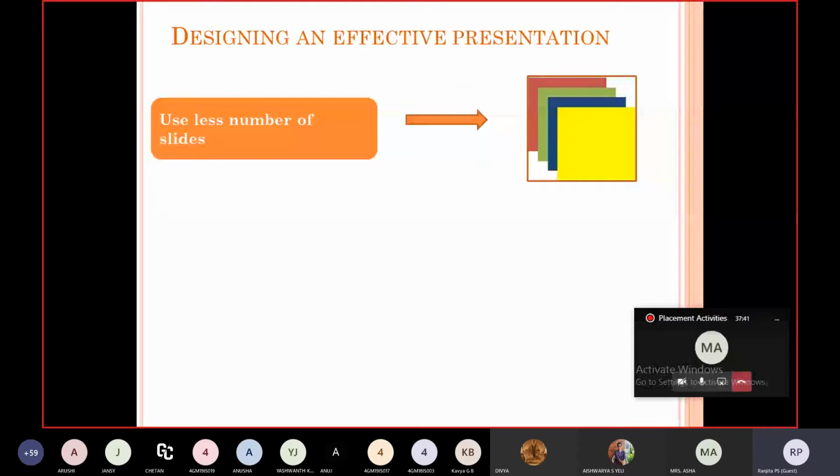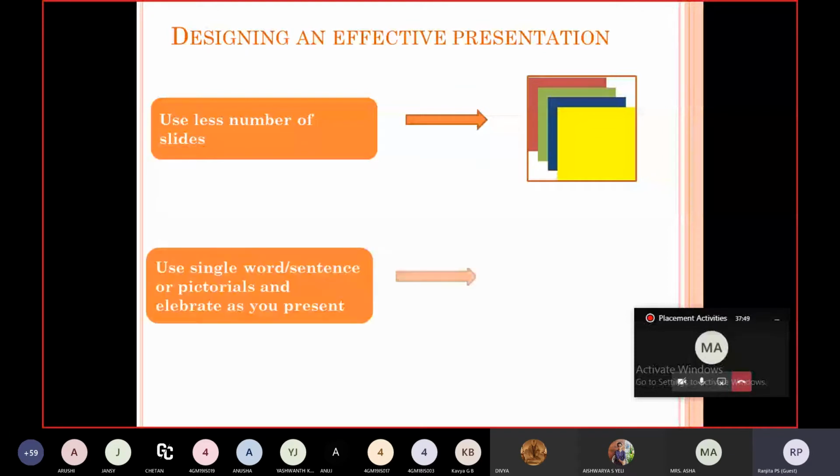Use a single word or sentence or pictorials and elaborate as you present, instead of writing a paragraph or sentences. Sometimes students may not be interested in reading all those things. Nowadays, students are much attracted towards animations. You can implement animations and showcase them in front of them. By this, interest will be there in the class, and the conveying skills will also be improved.